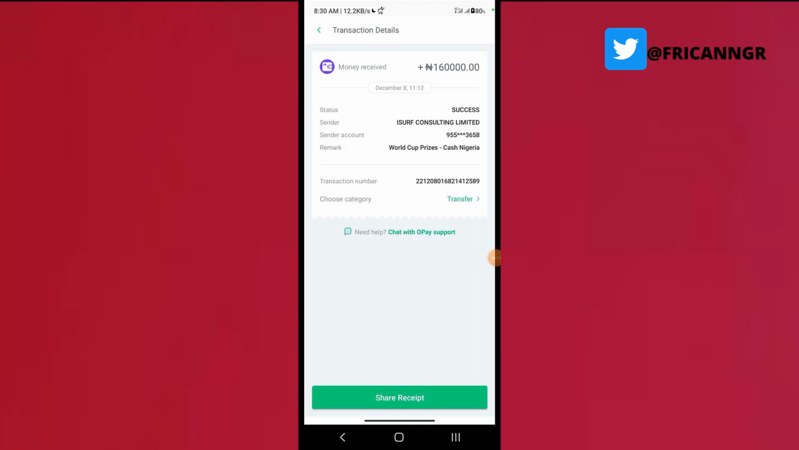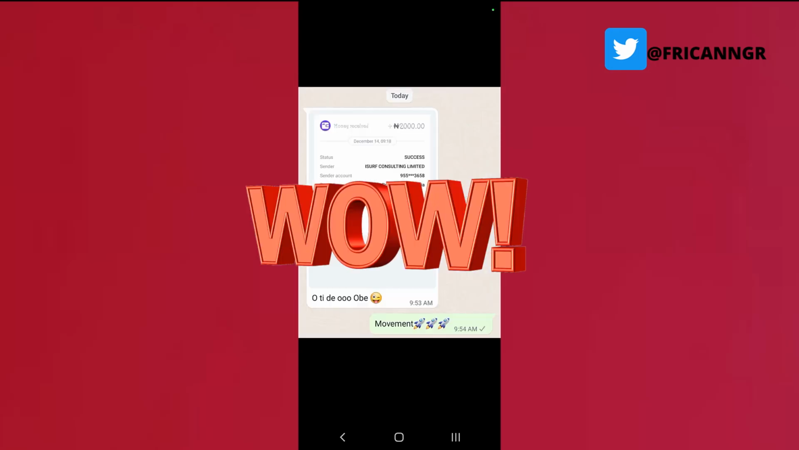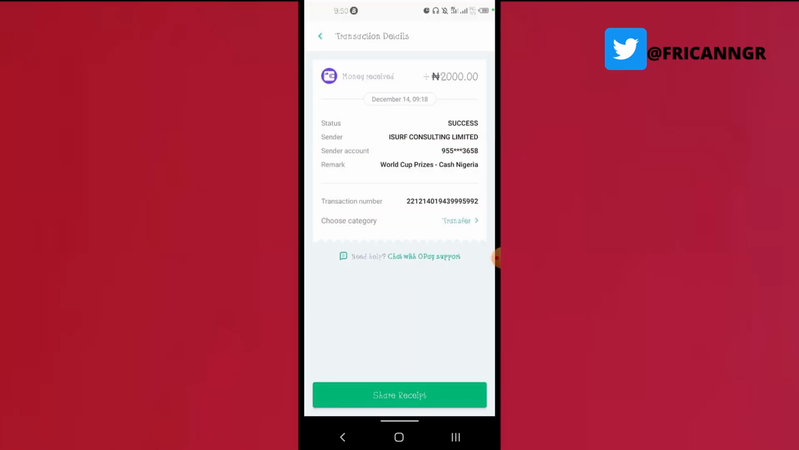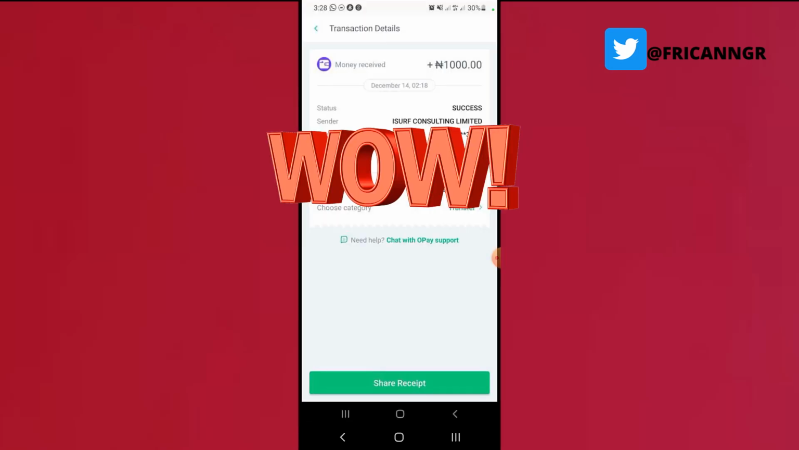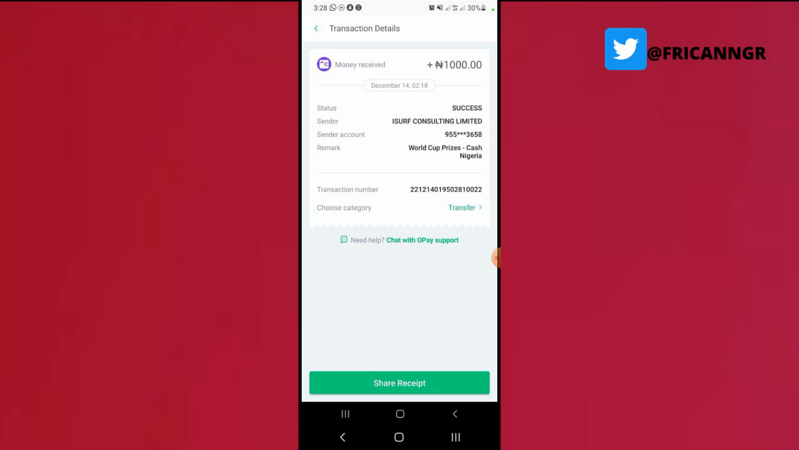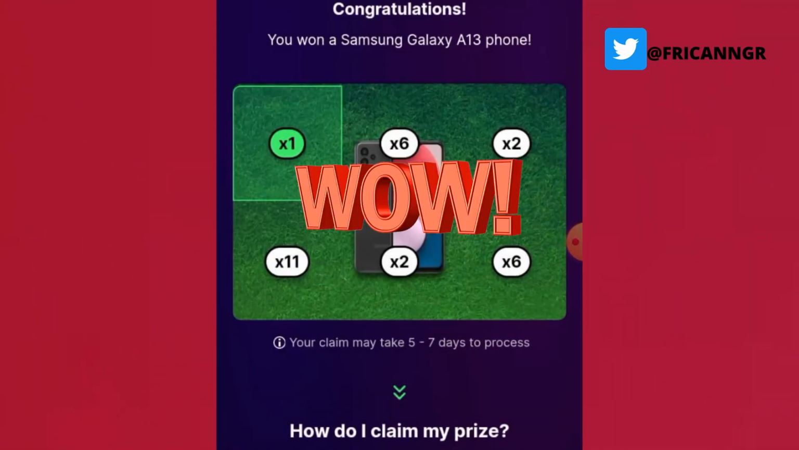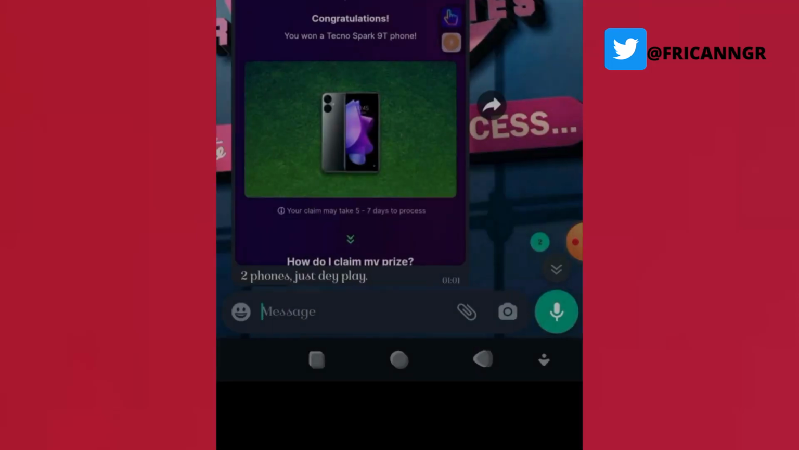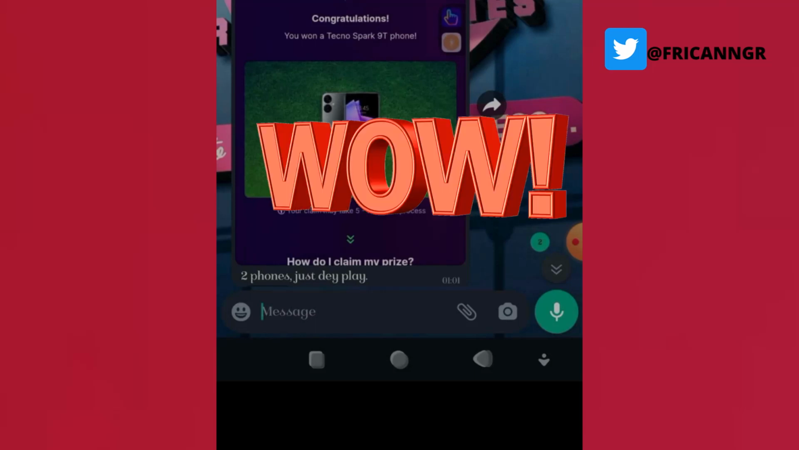This guy got 160,000 naira for free. This one got 2,000 naira for free. This one got another 2,000 naira for free. This guy got another 1,000 naira for free. Wow, this one got a Samsung Galaxy A13 phone, right? This one got a Tecno Spark 90 phone, right?